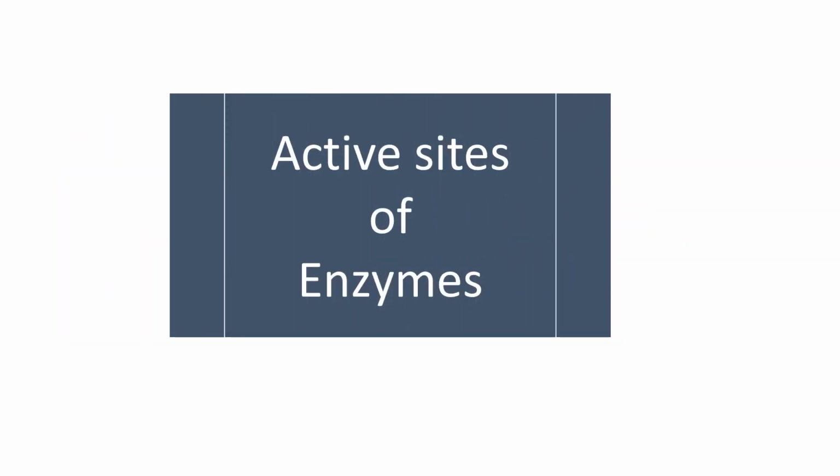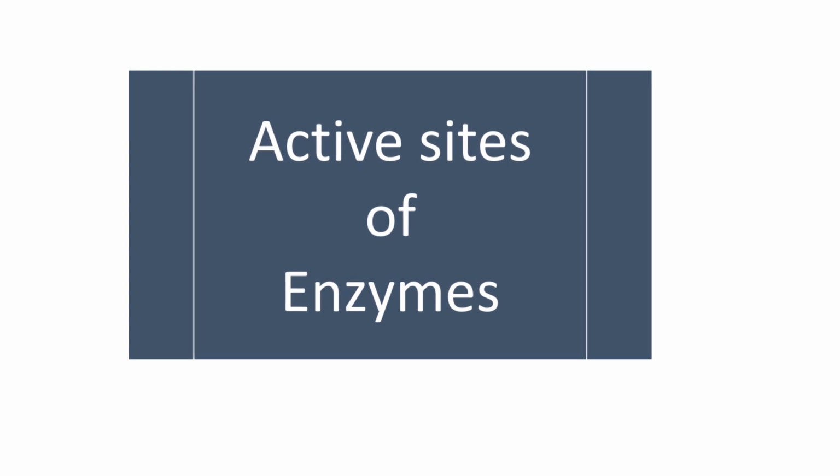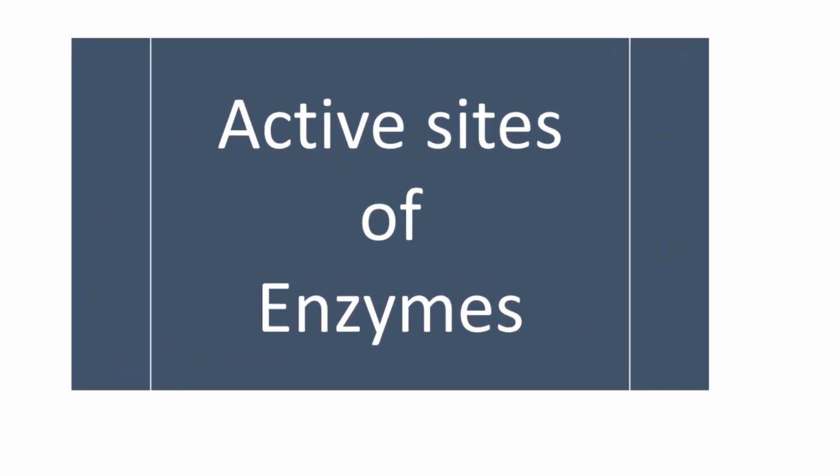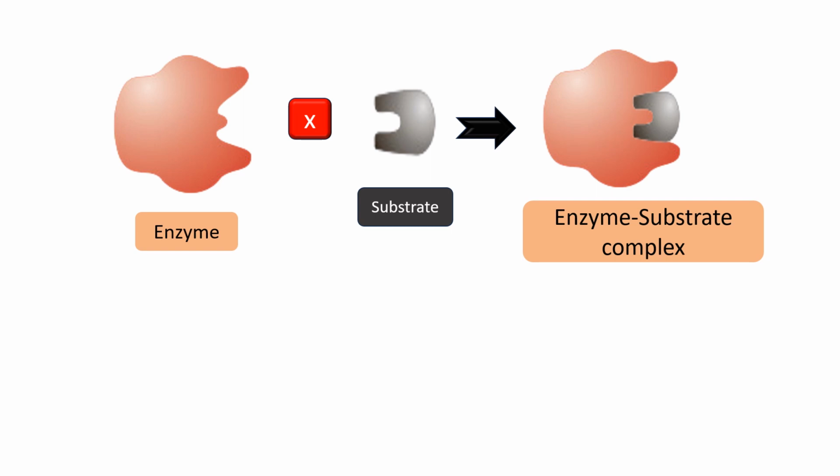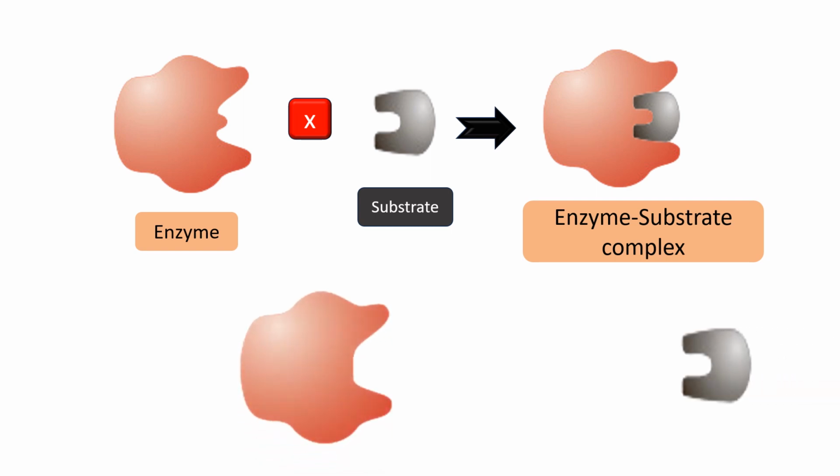Active sites of enzymes. Active sites of enzymes are substrate-specific, because the shape of the active site of an enzyme is complementary to the shape of the substrate. If the shape of the active site is changed, the substrate cannot be fixed with the enzyme.